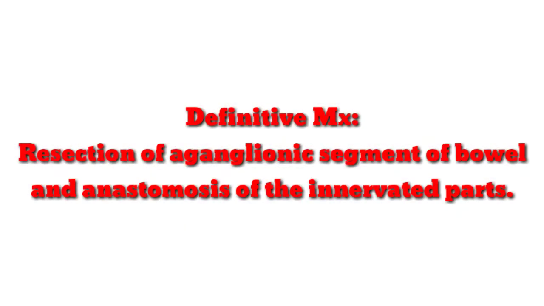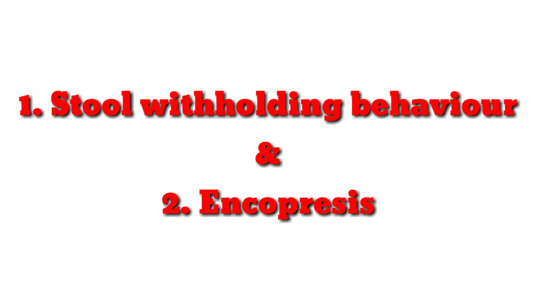Now finally coming to the differences between functional constipation and Hirschsprung disease. Onset of symptoms is usually beyond 1 year of age for functional constipation, whereas Hirschsprung disease, as I have already mentioned, presents during infancy because there is delayed passage of meconium, whereas in functional constipation there is no delayed passage of meconium. In functional constipation, there are two features which are not seen in Hirschsprung disease: stool withholding behavior plus encopresis, that is stool incontinence. These two are not seen in Hirschsprung disease.